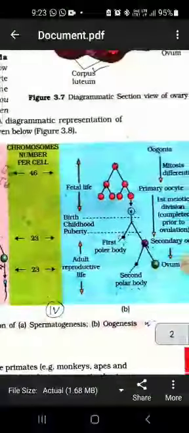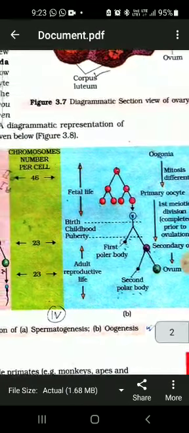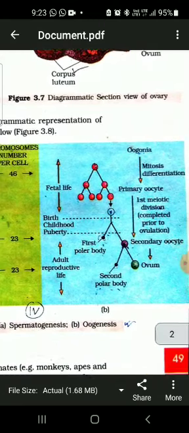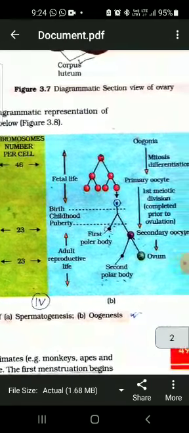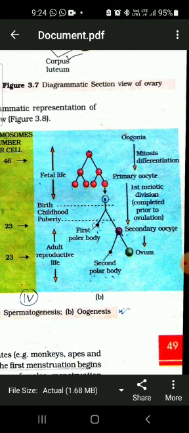What you see is that the oogonia is formed during the fetal life. It forms the primary oocyte by mitotic differentiation, and thereafter the first meiotic division is started. Between the birth of the female baby and the age of puberty, the first meiotic division is completed to form the secondary oocyte.